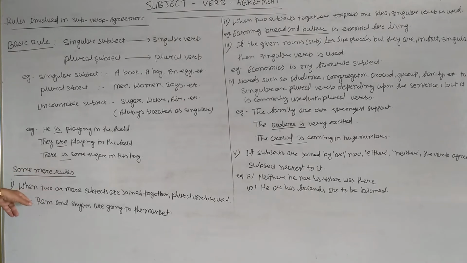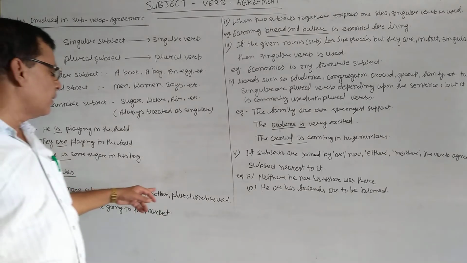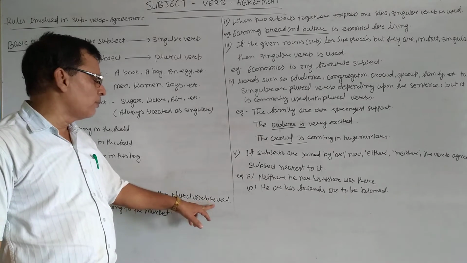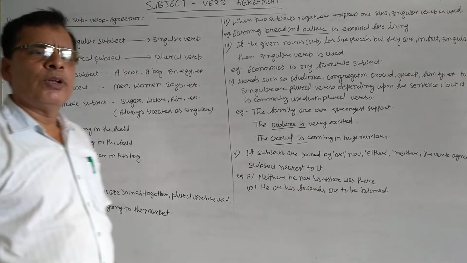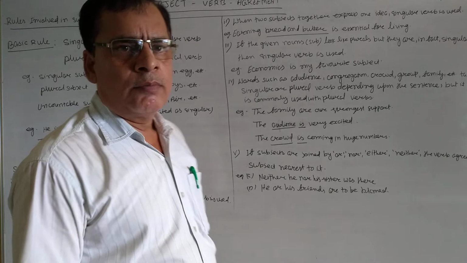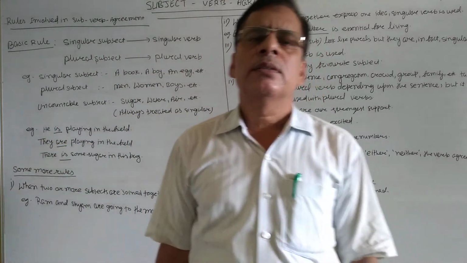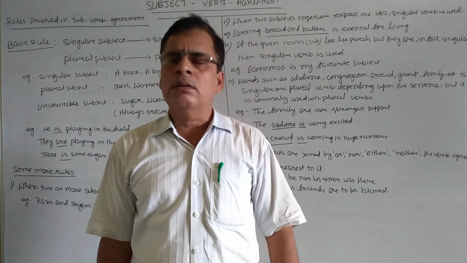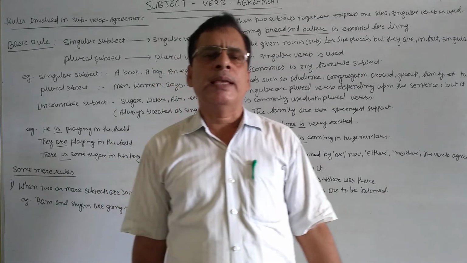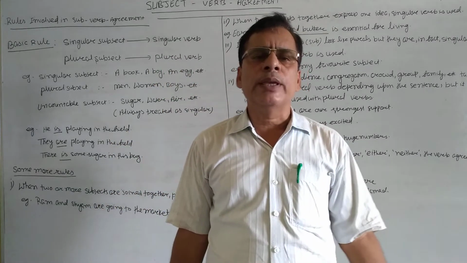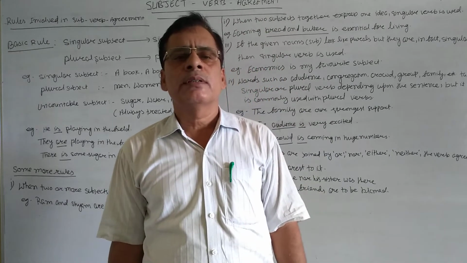The first rule: Ram and Sam are going to the market. Mrs. Prasad and Mrs. Amar are doing activities in the field.